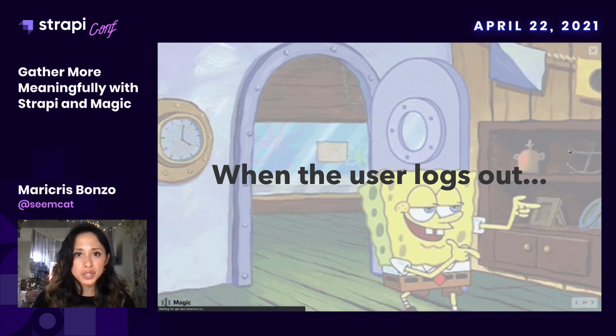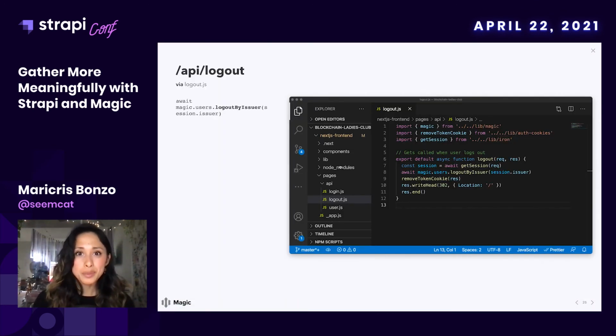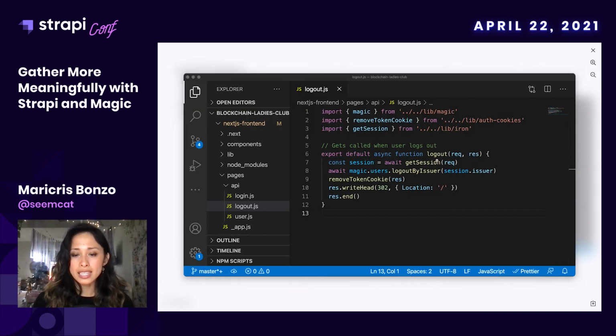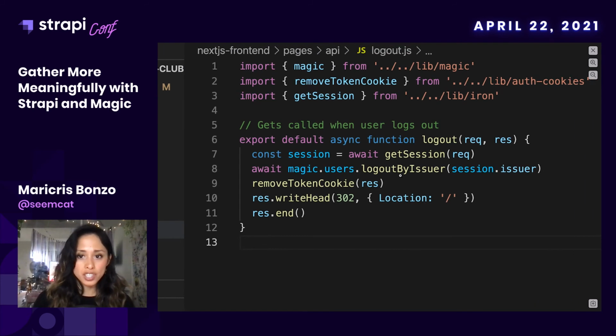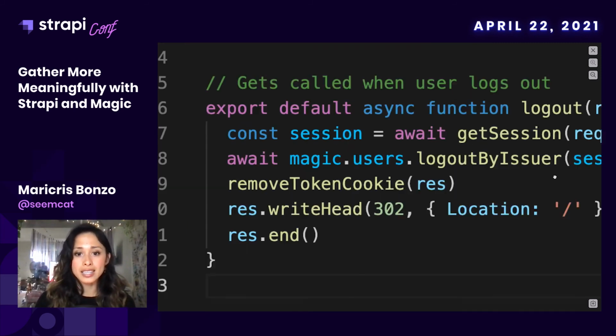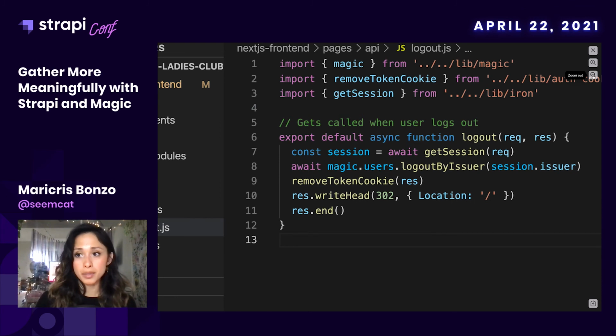All right, so that's when the user logs in. When the user logs out, it's pretty easy. We're going to focus on this API call called logout. And in this file, we are calling Magic's method called logoutByIssuer, and we're passing in session.issuer. If you look into it, it's actually the DID token of the logged in user. So we are logging out by that DID token. And this logs the user out of all Magic SDK sessions that are open. And we're also calling removeTokenCookie to make sure that the user session has been removed from the cookies.